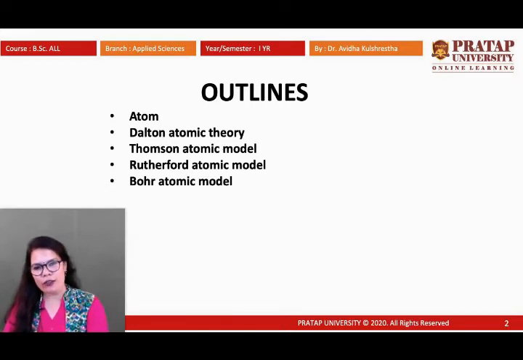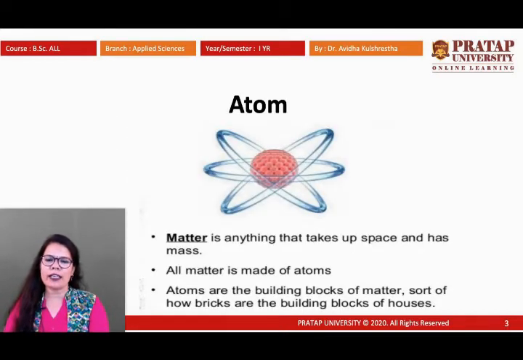First of all, what is an atom? In chemistry, anything which occupies space and has mass is called matter. And how is matter generated? Matter is made up of tiny particles called atoms. So the building block of matter is the atom.